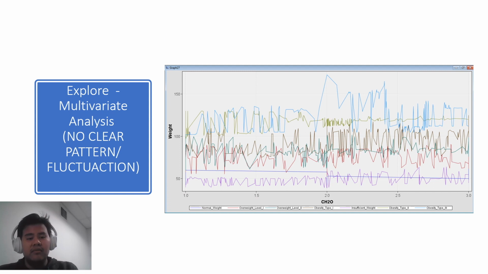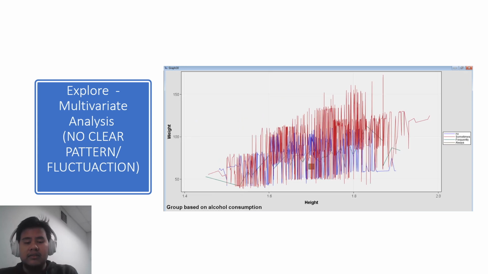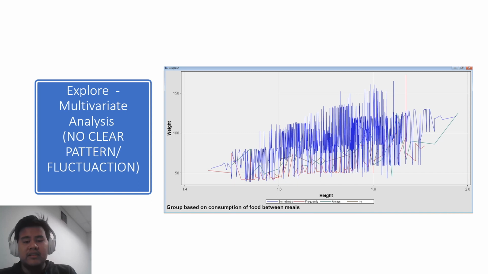Now we want to explore multivariate analysis but with no clear pattern of fluctuation. For example, this one we show the water intake against weight. We can see that the data fluctuate everywhere. And this we plotted weight against height by using the mode of transportation. And this one using alcohol consumption. And this is based on the consumption of food between meals.